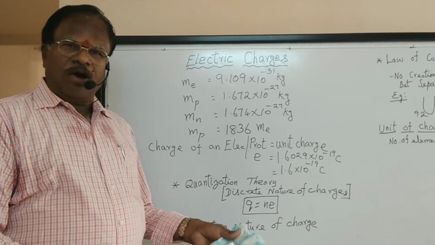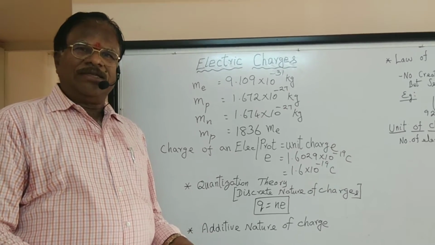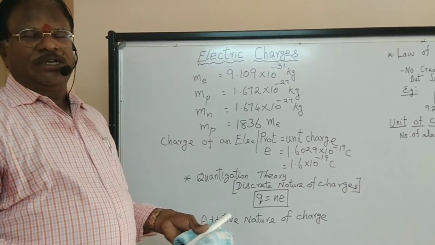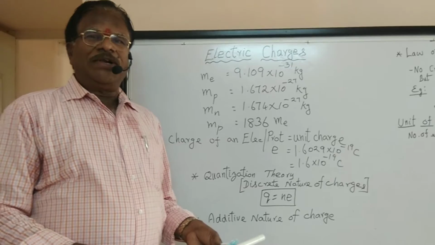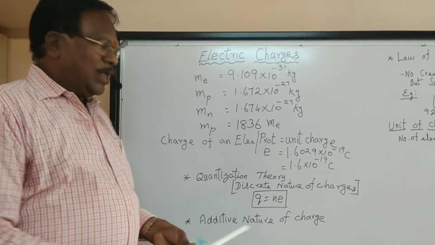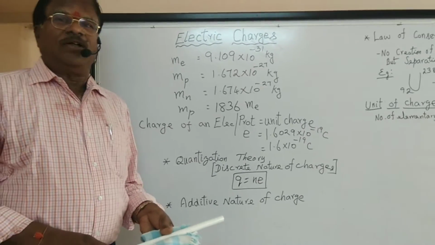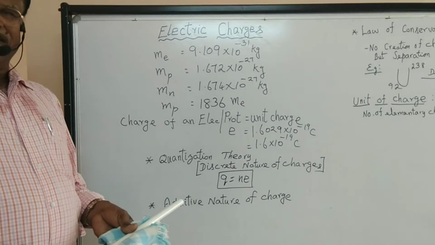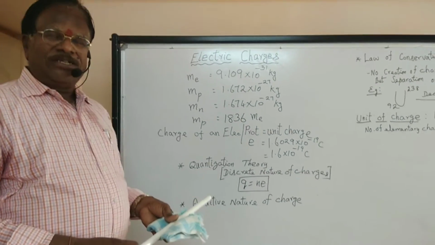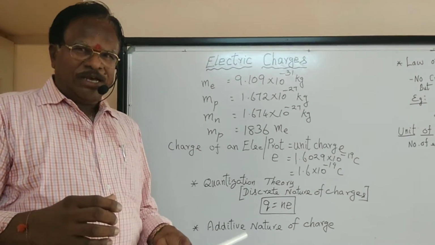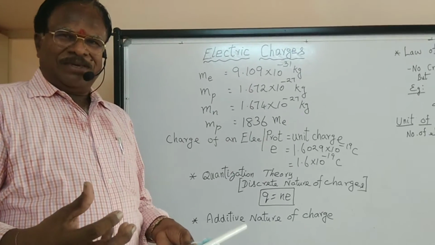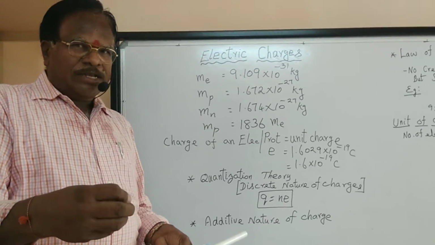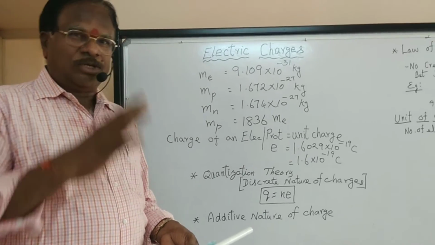Now let us talk about some of the interesting theories behind electric charges. First comes the quantization theory, otherwise called the discrete nature of electric charges. See, quantize means the charges can be counted. Counting up of the charges is simply possible.